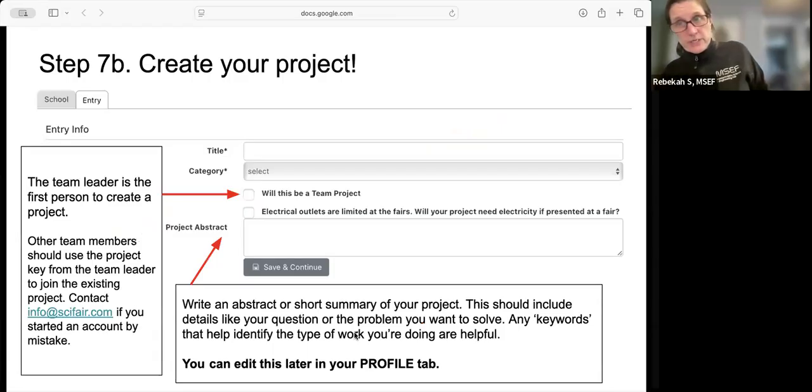Then again, if you're the first team member who's creating, if you're the team lead, then you're going to click that, will this be a team project? Don't click that if it's not a team project. If you started as a team project and then immediately changed, let us know.